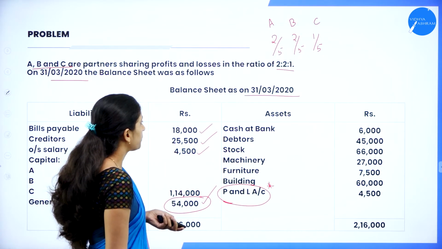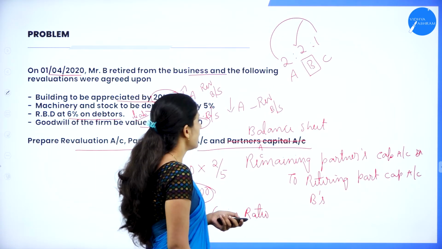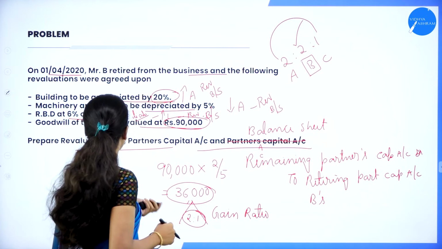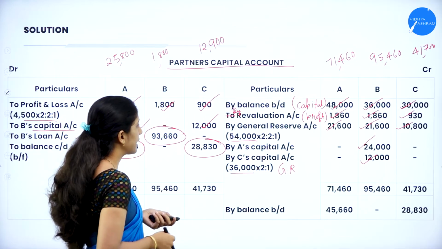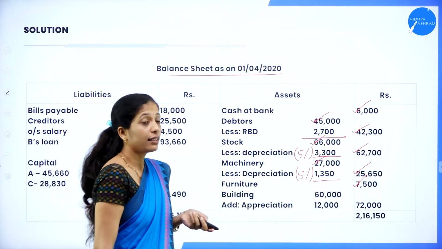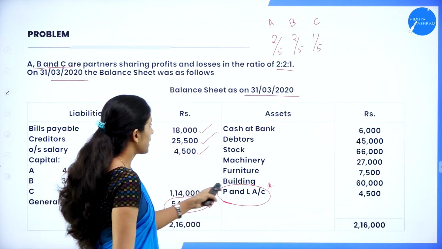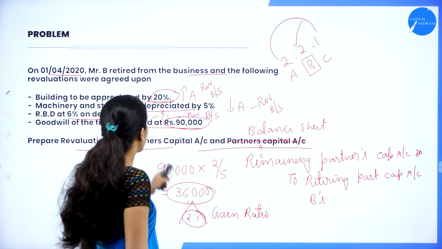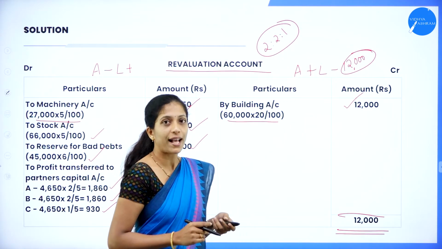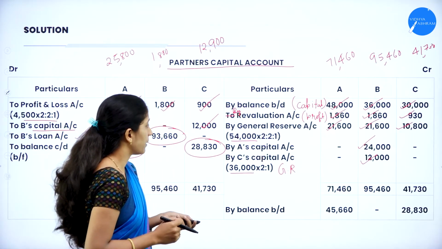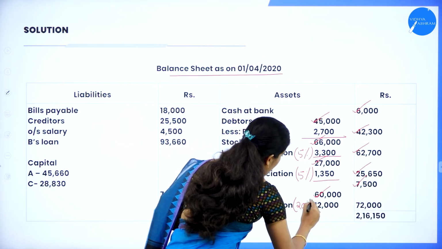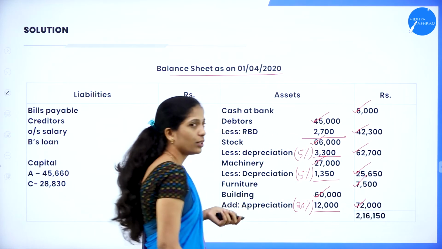And the next one. Yes, we have furniture 7,500, but there is no adjustment relating to furniture. So what you have to do, directly write the amount. So furniture 7,500. Next item, that is building 60,000, but there is an appreciation of 20%. So we have already recorded here, that is 12,000. So add that 12,000. So building 60,000, add 20% appreciation, 12,000, will get 72,000.